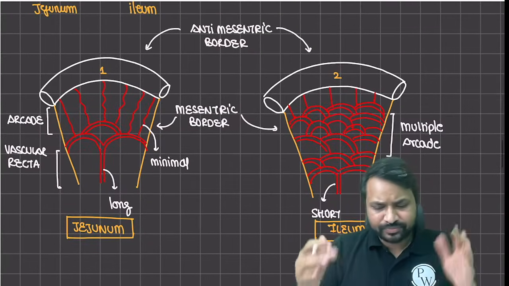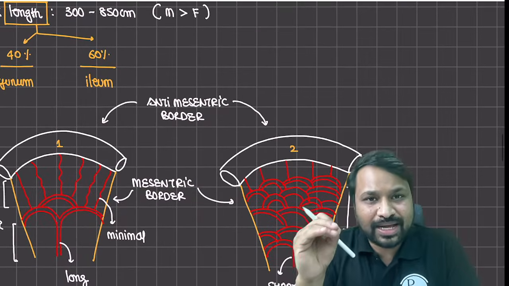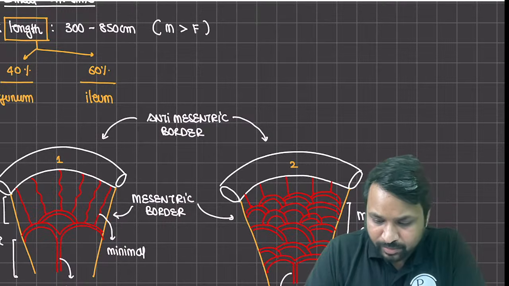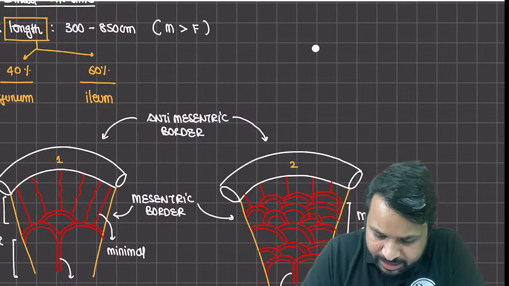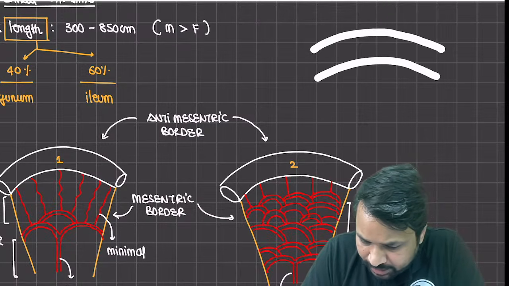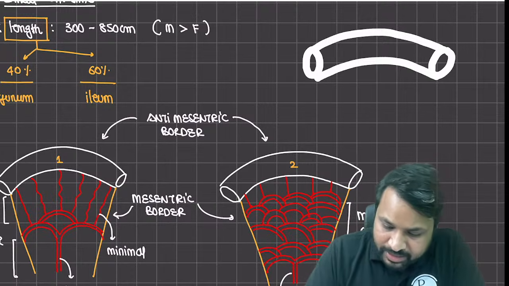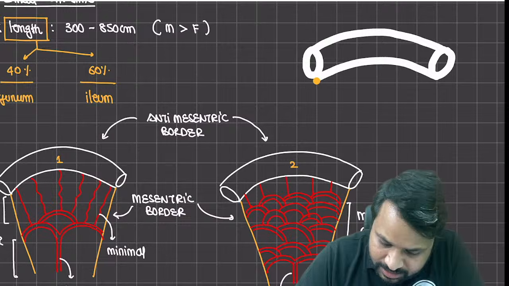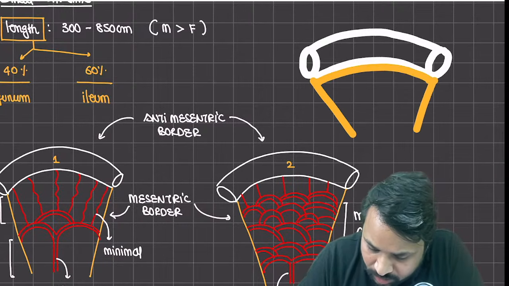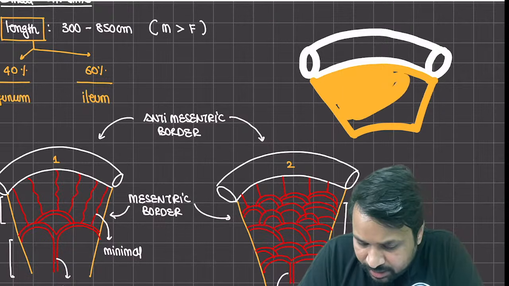Another beauty, forget about jejunum, ileum, whatever it is. Now, as I told you, the bowel has two components: one is going to be your mesenteric border, another is the anti-mesenteric border. I'll just take it here. Now, let's say this is how the bowel wall is going to look like to us, right? This is the entire component. Now, the interesting thing is, as you can see, this is the mesenteric border. The mesenteric border is going to be on this particular front. So this is the entire mesenteric border that you have.